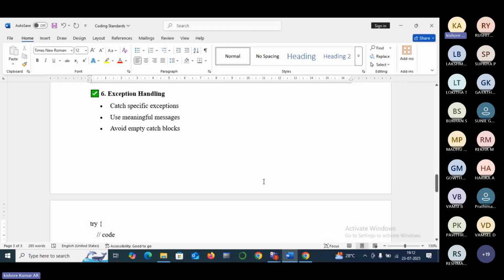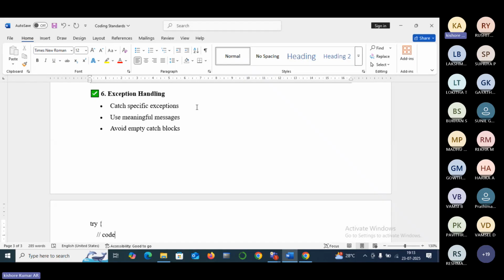So exception handling. While writing exceptions, catch specific exceptions. Don't write in general exception here like that. For example, if you are aware that we are going to get arithmetic exception, then you need to specify catch arithmetic exception AE like that. Simply don't write exception. Why? Because exception class is the super class for all the exceptions. So if I am unaware of what type of exception it is giving, I can simply write exception E, such that whatever exception is coming, that particular block is going to